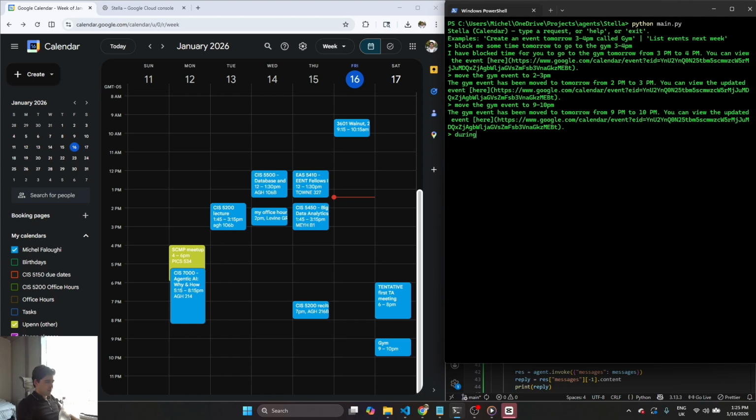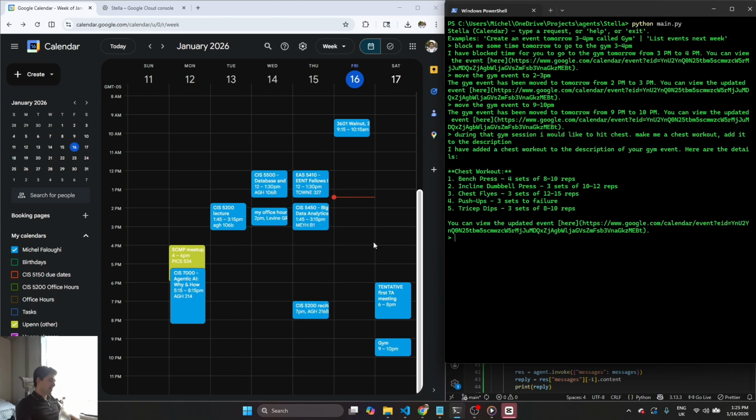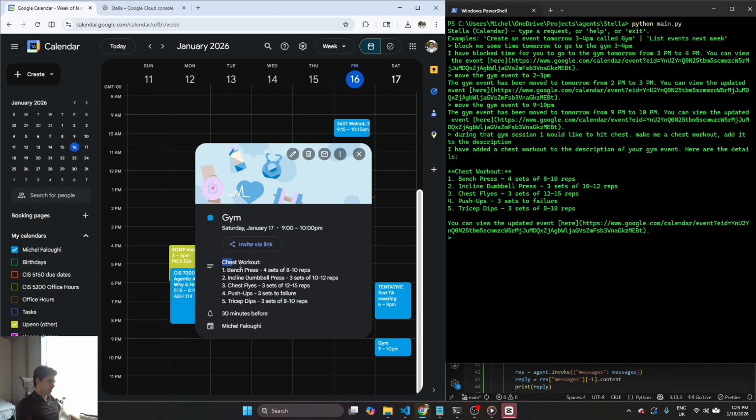So let's say during that gym session, I would like to hit push chest. Make me a chest workout. Add it to the description. Right, so 2-in-1, AI agent for the calendar and also a PT. So now we have the description of the event, right? You can ask it to add anything like location, something else, invite people, whatever, reminders, remove to another calendar. We're not going to go through everything now, right?